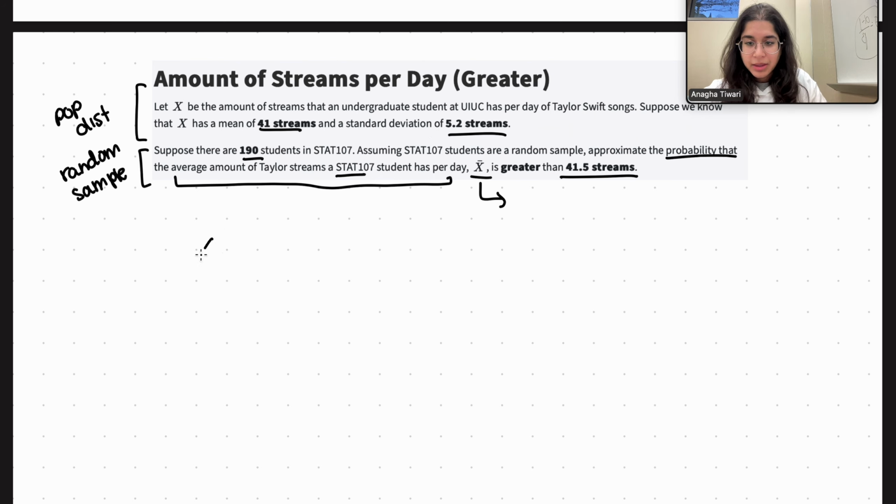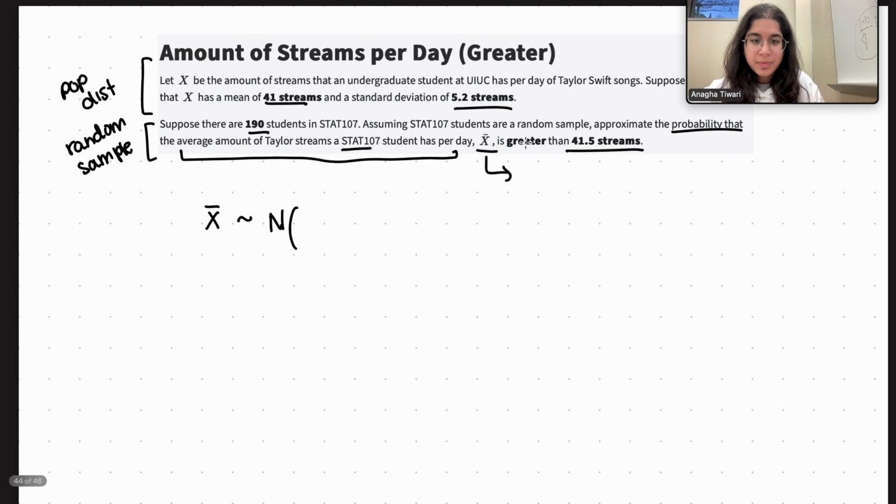So we know that X bar follows a distribution that is approximately normal, using our population mean of 41 streams. The standard deviation of this X bar, which represents the average amount of Taylor Swift streams the students in the sample have, will be our population standard deviation of 5.2 divided by the square root of n, which is 190.